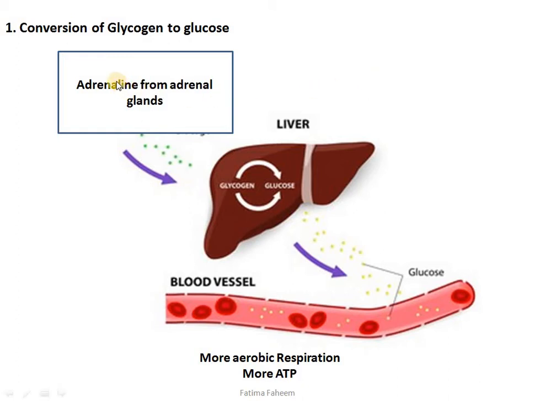Once the adrenal glands are stimulated, the hormone is released into the bloodstream, as you can see in this diagram. The target organs are the liver and muscles, where glycogen is stored. This glycogen will be converted to glucose, which would be released into the bloodstream, increasing the amount of glucose, hence increasing the rate of aerobic respiration, and more ATP would be released, more energy would be produced.